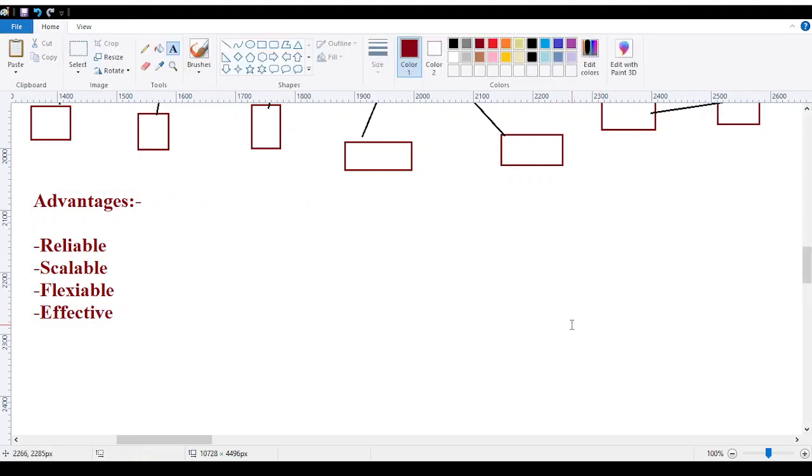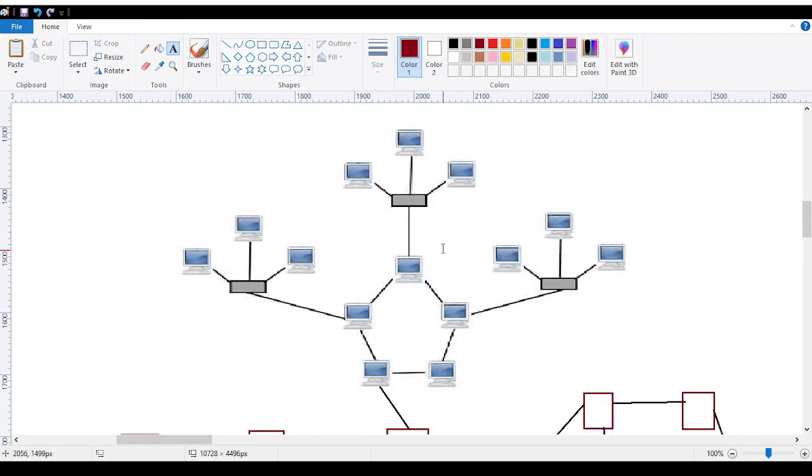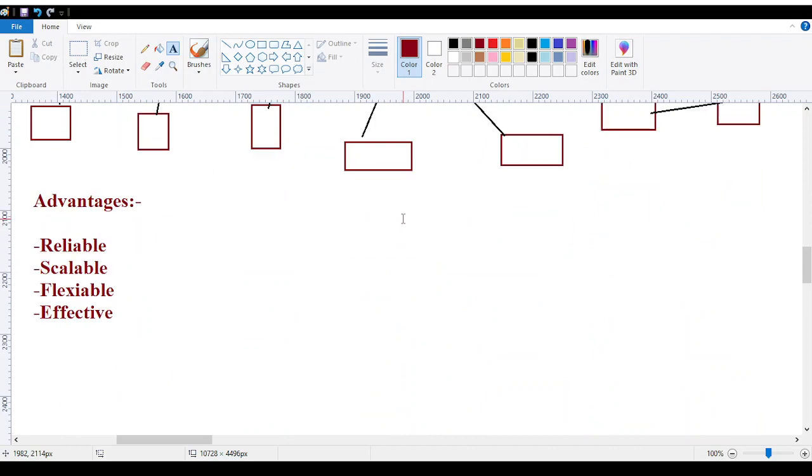Reliable means whatever data is going to be, it stays within this topology only. It is not going to go out from it. Scalable: you can add as many topologies, you can remove as many topologies as you want. It is not going to hamper any set of connectivity. Flexible: implement it at any point, it is going to work.